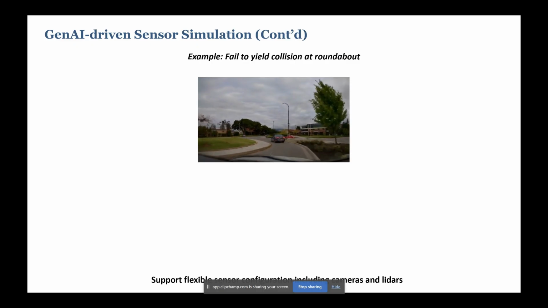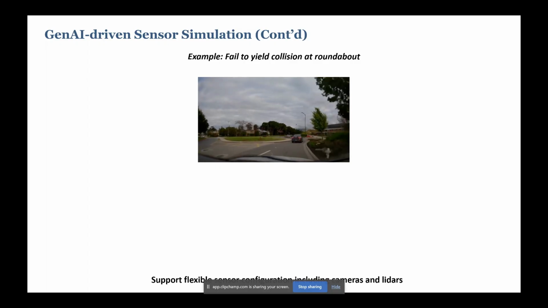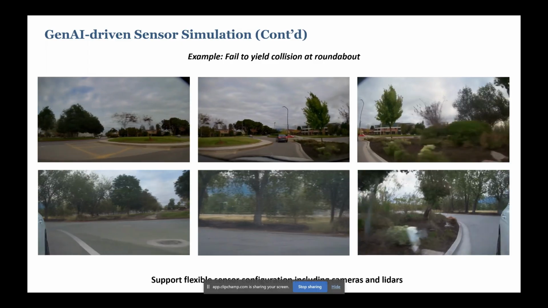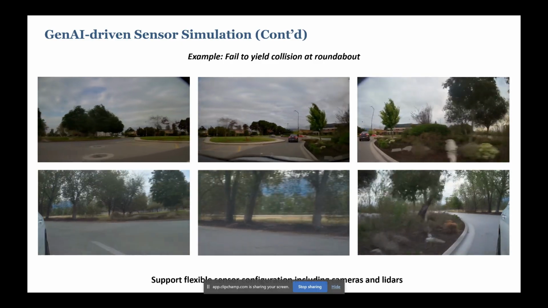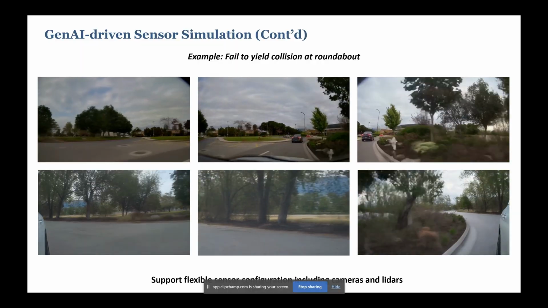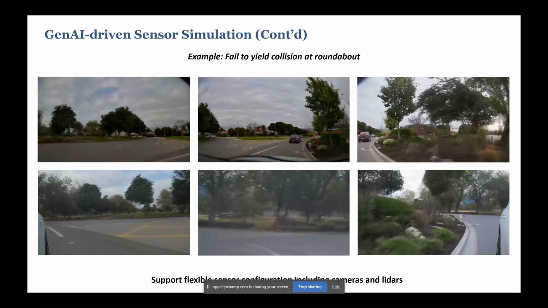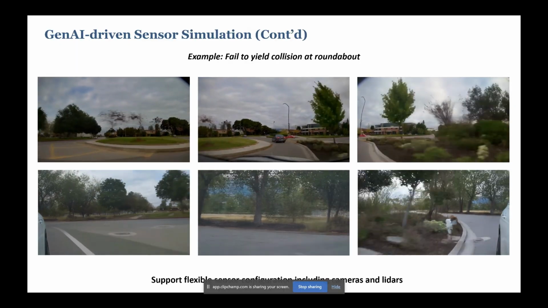And aside from just the front view cameras, we can also support flexible sensor configurations, including cameras and LiDARs. So you can see this is the front view camera, still the fail-to-yield situation at the roundabout, and we can also do the surrounding cameras. All the traffic agents, the background, and the map are perfectly synchronized with each other. And all of this is purely simulated on a very highly efficient GPU framework.